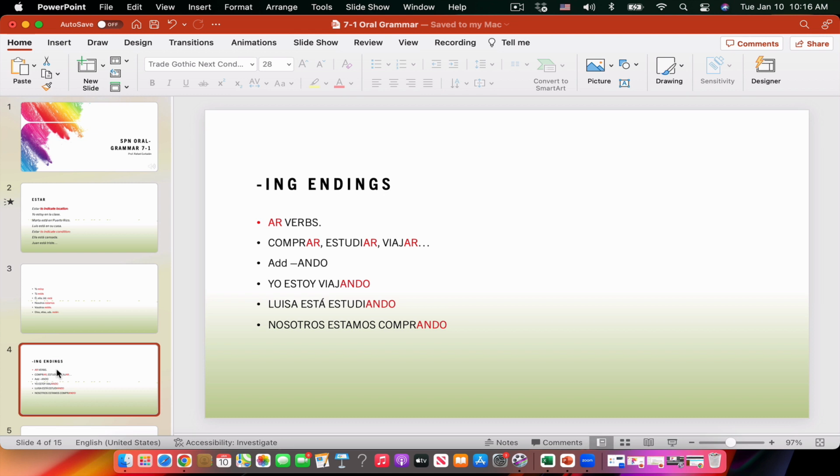Now we're going to see how we form the ing ending in Spanish. We have three groups of verbs, right? The first group is are endings. For example, verbs like comprar or estudiar or viajar. If you want to say buying or studying or traveling, what you do in Spanish is drop the ending are at the end, and you add ando. So when you say yo estoy viajando, you are saying I am traveling. Luisa está estudiando, you are saying Luisa is studying. Nosotros estamos comprando, you are saying we are buying.